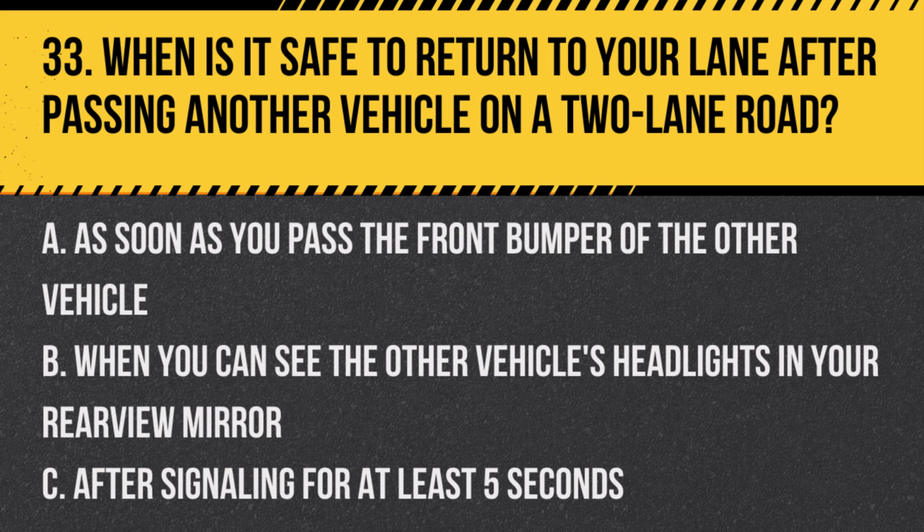Question 33. When is it safe to return to your lane after passing another vehicle on a two-lane road? A. As soon as you pass the front bumper of the other vehicle. B. When you can see the other vehicle's headlights in your rearview mirror. C. After signaling for at least 5 seconds. Answer: B. When you can see the other vehicle's headlights in your rearview mirror. This ensures you have enough space to safely return to your lane.